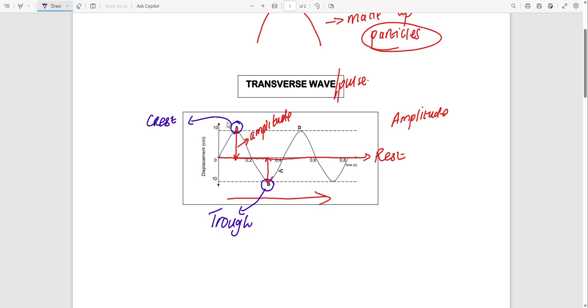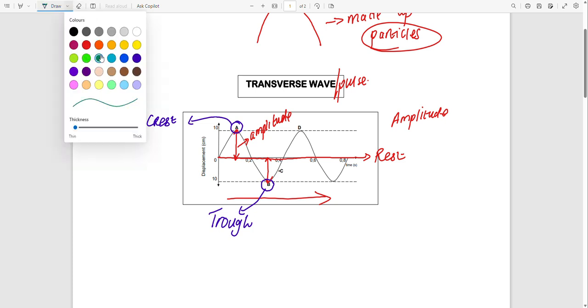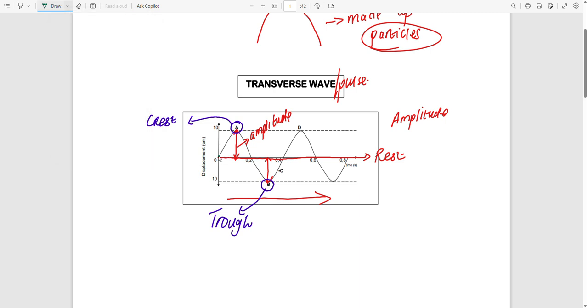So we have some cases whereby you will be asked to identify a wavelength. A wavelength is found between 2 points which are doing the same thing. So from here, from this rest up until here, we will find the wavelength. From here up to there, we will find what? The wavelength. We define it as the distance between 2 consecutive points which are in phase. So that will be the wavelength.